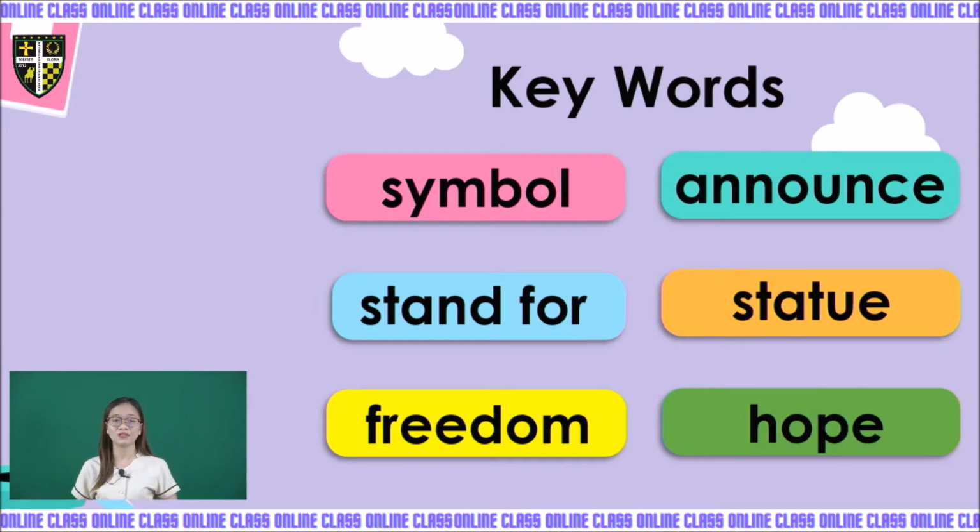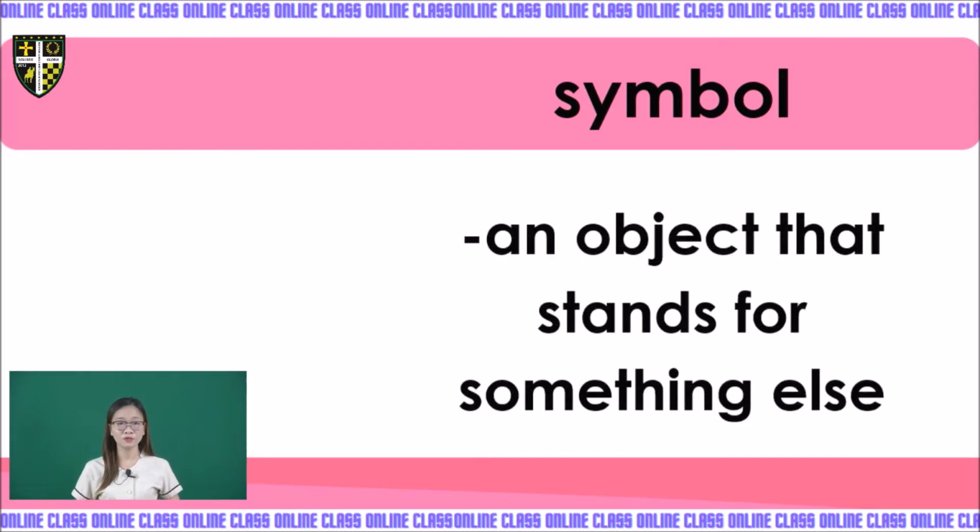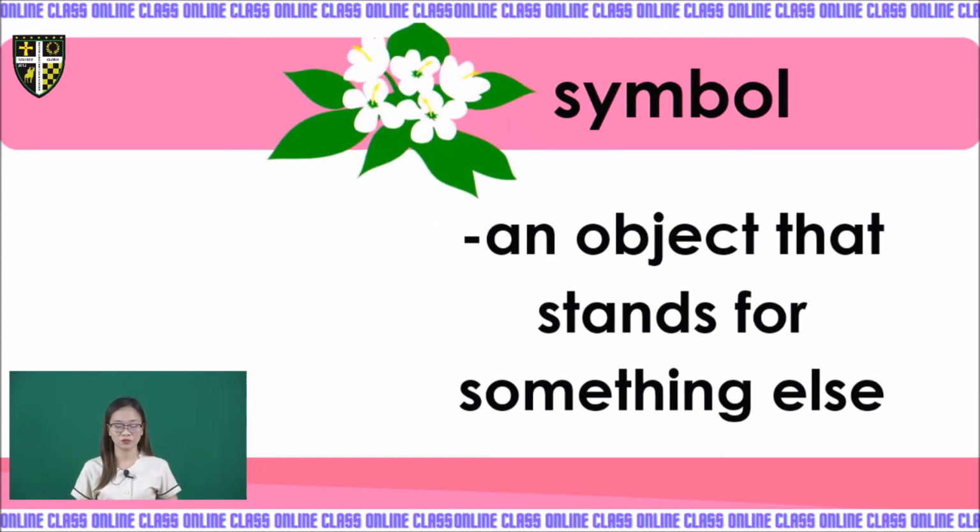So now I will discuss the meaning of these keywords, and we will encounter them in our passage so that you will understand. The first one is symbol. A symbol is an object that stands for something else. For example, in the Philippines, we use this symbol. Are you familiar with this one? This one is sampaguita. This is one of the symbols in our country.